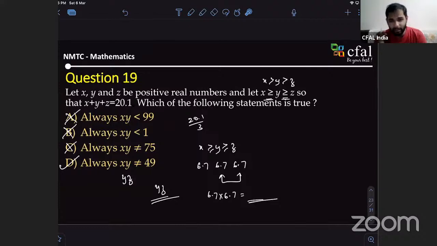For any problem, you shouldn't spend more than 10-15 minutes, so you have to take care of that. If you feel like you're not getting the answer, you can leave it and come back to it. You can make a note of it and come back to it. Is it okay?